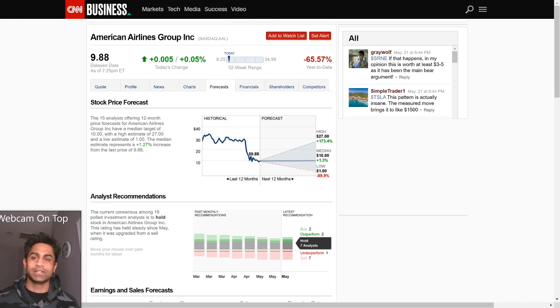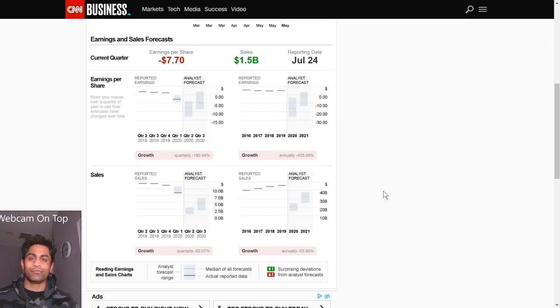All right, guys, so the first article is from CNN Business, and this is the stock price forecast for American Airlines Group, ticker symbol AAL. And it says 15 analysts offering a 12-month price forecast for American Airlines Group have a median price target of about $10 with a high estimate of $27 and a low estimate of $1 per share. So that right there, you can see what the price forecast is for American Airlines, with a high of $27, a low of $1, and a median of about $10, which gives it a little bit over 1% in the upside. But now if you look at their current quarter forecast, they are expected to report a negative $7.70 earnings per share, and their sales are estimated to be $1.5 billion.